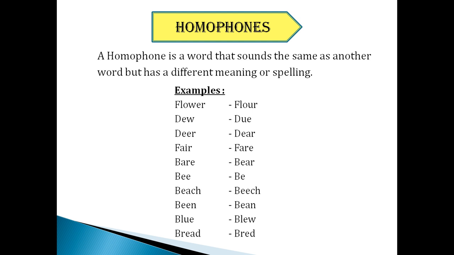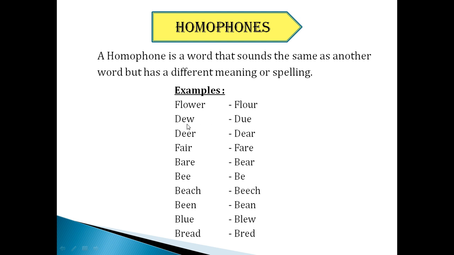You just look over the example here. Flower. What is meant by flower? You know very well, isn't it? Flower. And then you see the spelling as flour. We are using it for cooking, isn't it? So flour. The spelling F-L-O-W-E-R, F-L-O-U-R. The spelling is different and the meaning is also different, but you have the same pronunciation, the same sound. This is called homophones. Good.